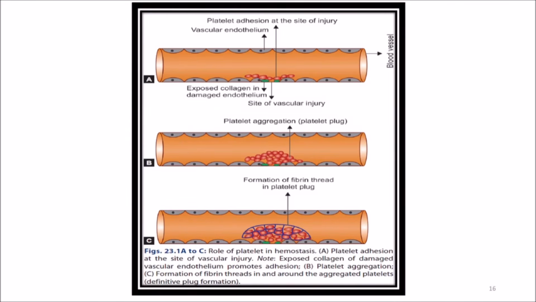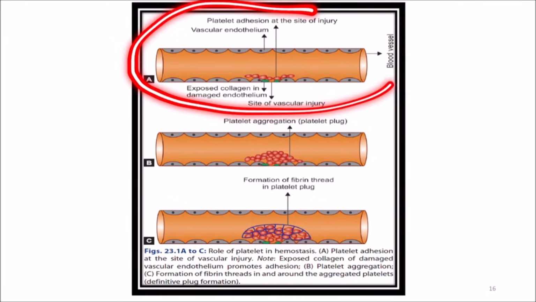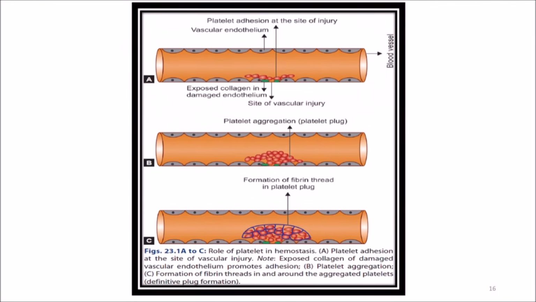You can see a diagram here, the role of platelets in hemostasis. A, B, C is given. The first one, A, is platelet adhesion. What is happening here? This is platelet adhesion at the site of vascular injury, and you can see the exposed collagen in the damaged endothelium. As a part of vascular injury, the collagen is exposed in the damaged endothelium, so it promotes the adhesion.